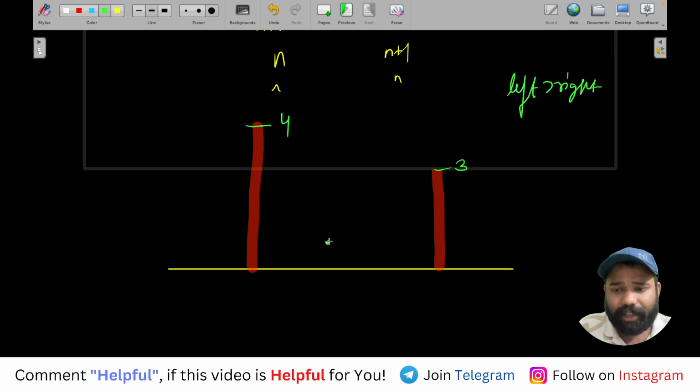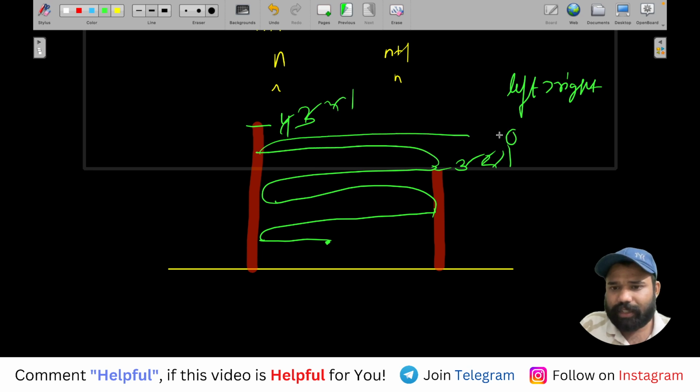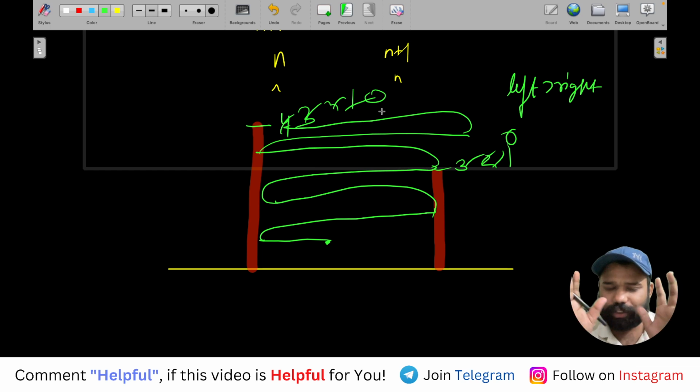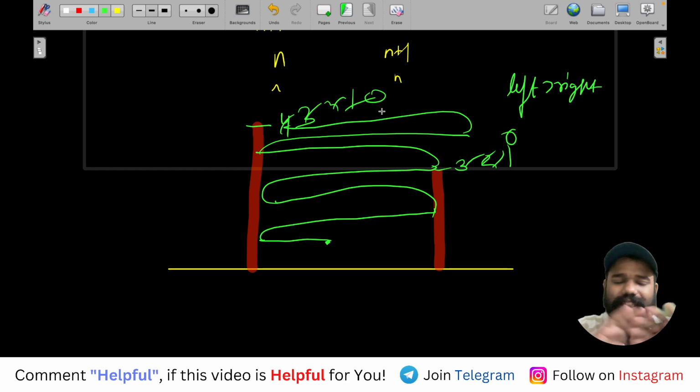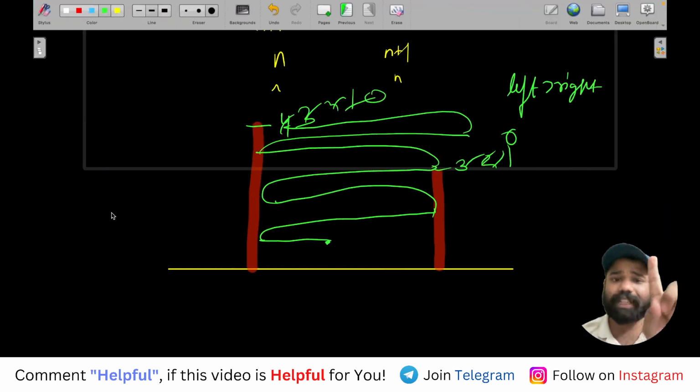You will start from the right, left, you will make it like it is 2, it is 2, it is 1, it is 1, it is 0, it is 0. Now you can see that both the walls have become 0. कोई दिक्कत नहीं है. कितने हुए? And you can see in this problem you have to tell the number of ways, right? So you can see one number of ways there, when left is one more than right.